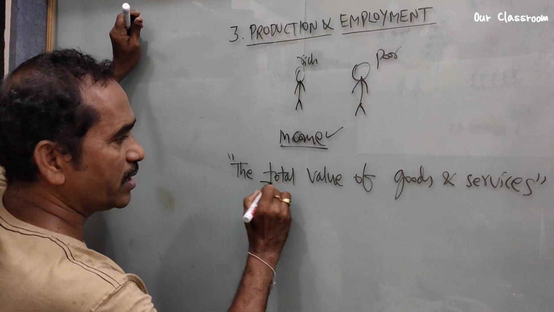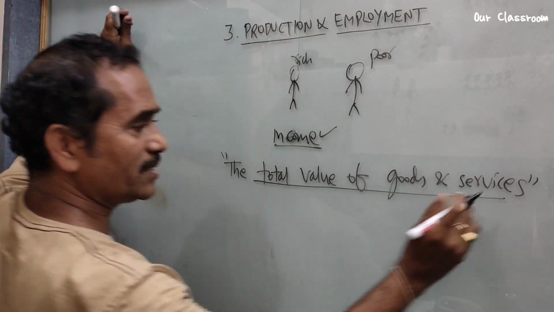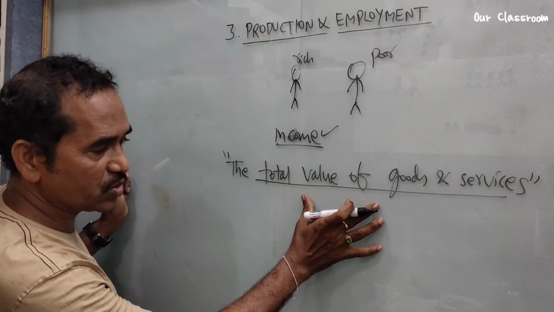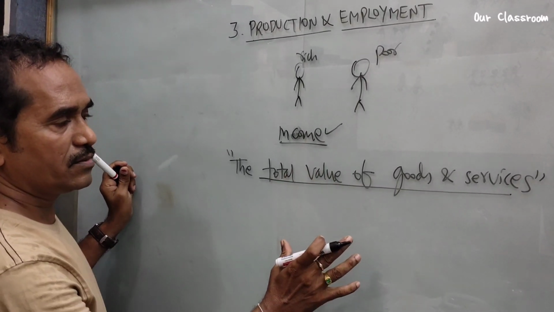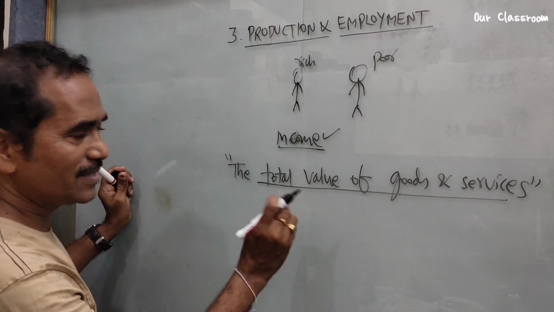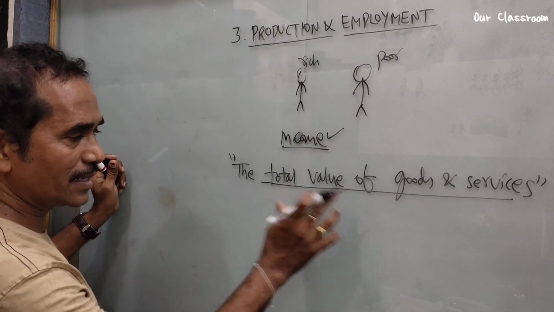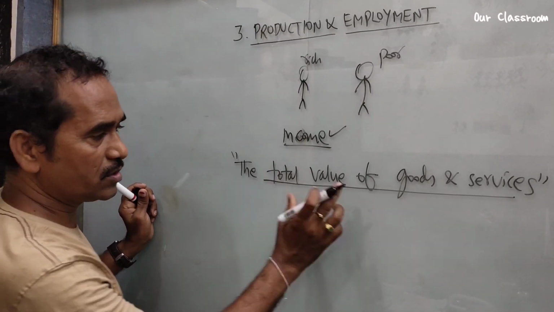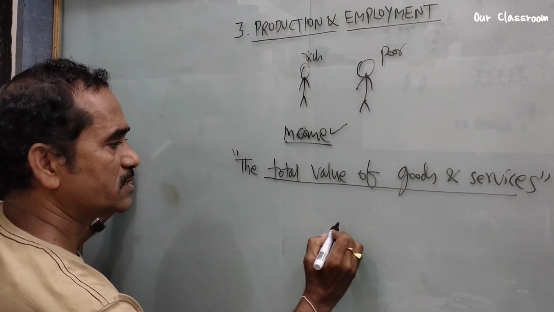The technical term to denote this value is GDP.